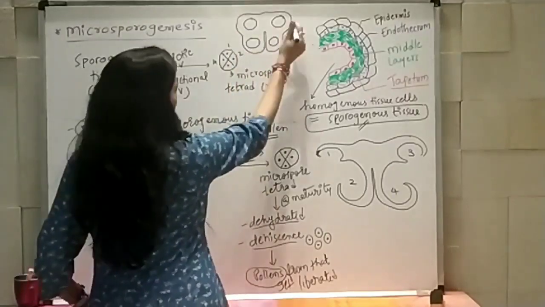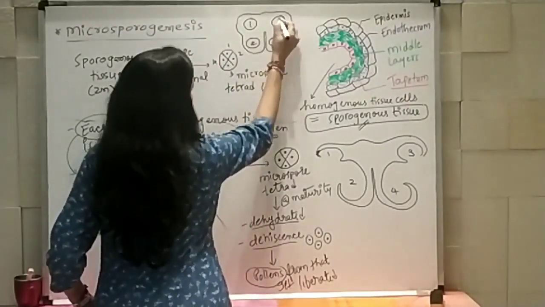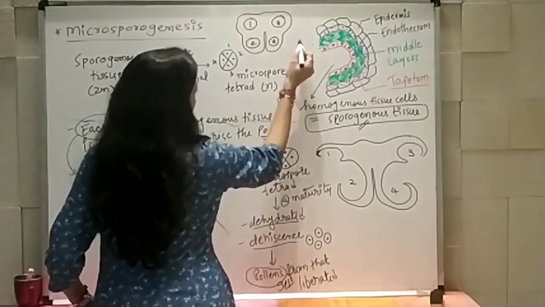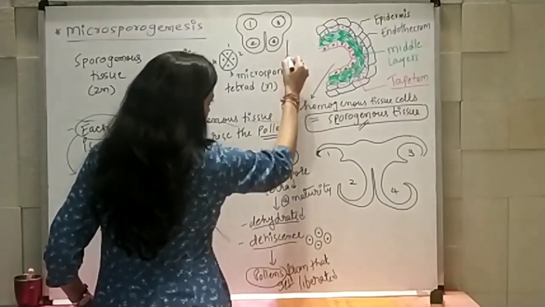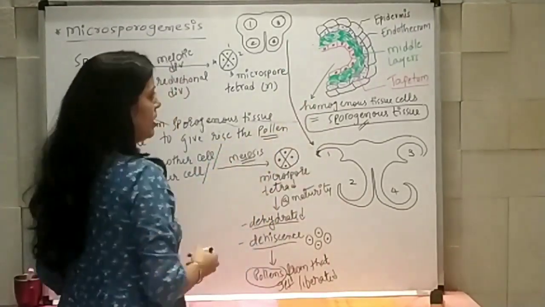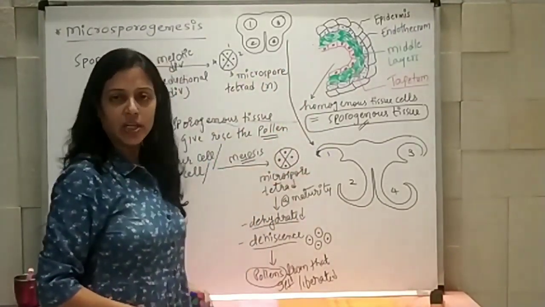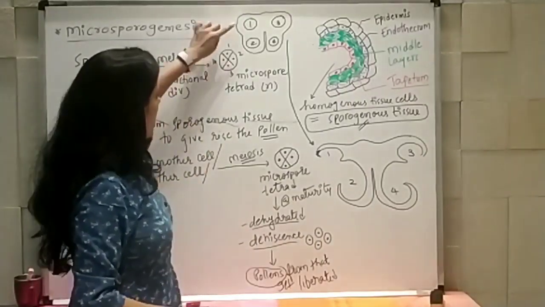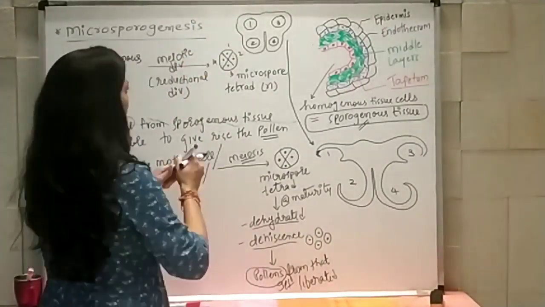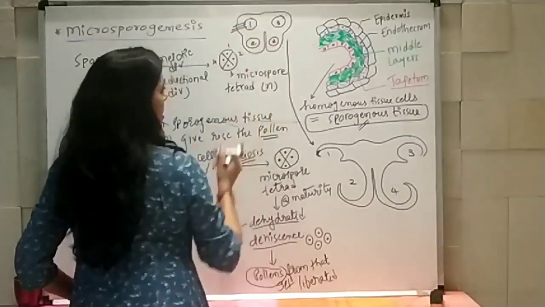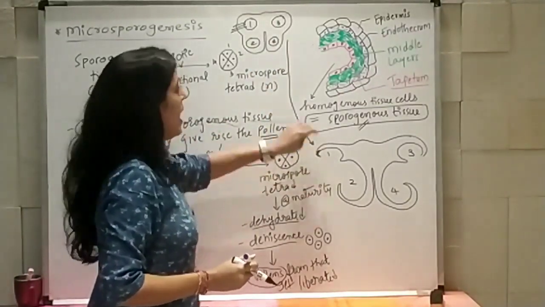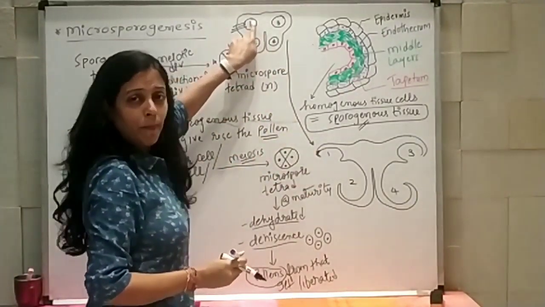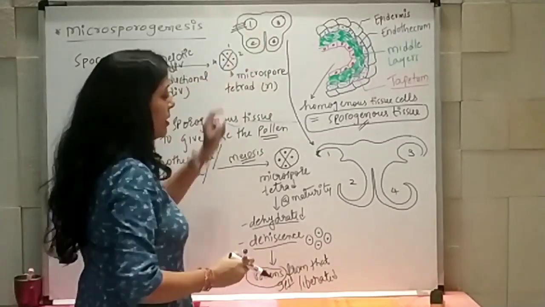So these 4 layers, after dehiscence, after rupturing, you are going to have this kind of structure. So the layers here get ruptured, and because of that the pollens which were present here got liberated.